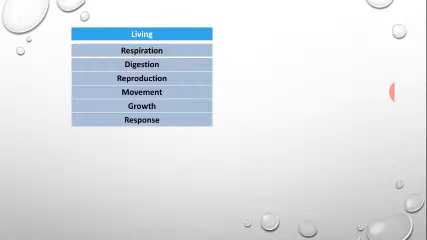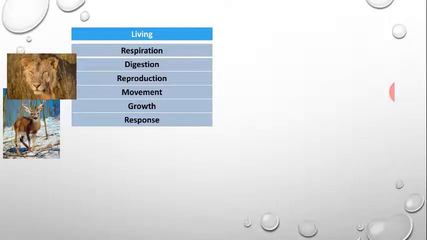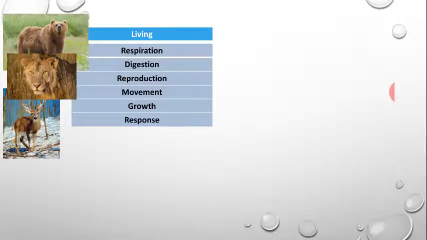They move from one location to another. They grow in size, such as we have grown from toddler to adolescent or adulthood. Response: they respond to stimuli coming from the surroundings. Examples of living organisms are the deer, lion and bear. All these organisms, and even us as humans, engage in all these activities. Therefore, we are called living organisms.